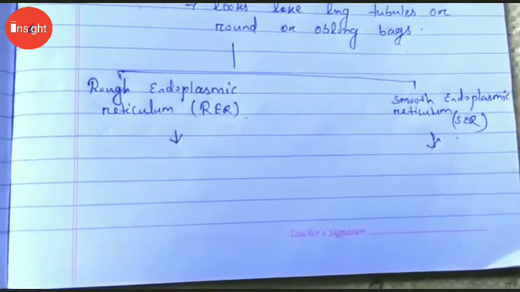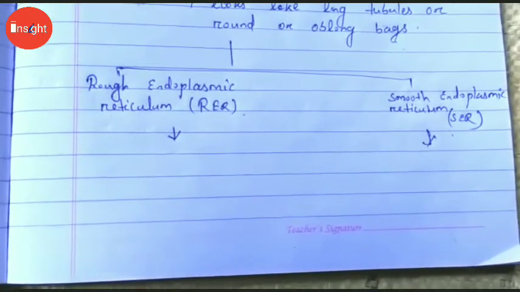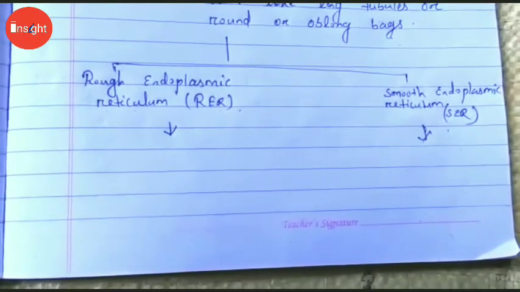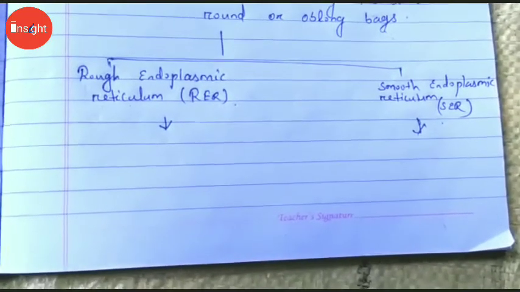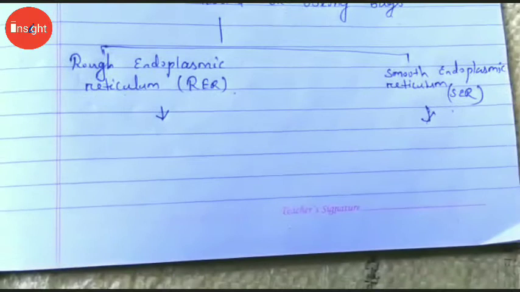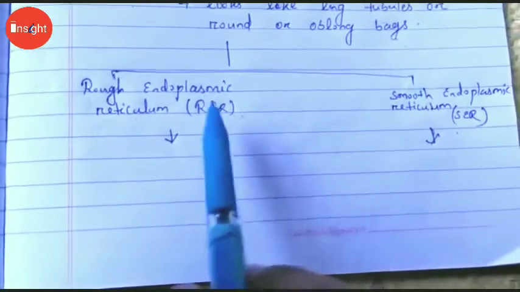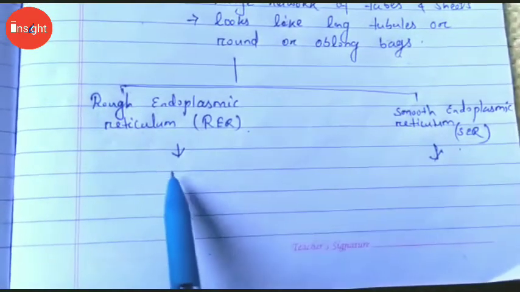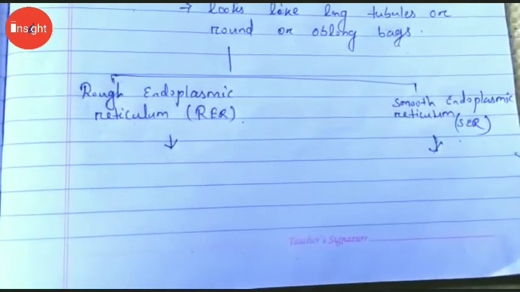Some other proteins and lipids function as enzymes and hormones. Although the endoplasmic reticulum varies greatly in appearance in different cells, it always forms a network system. So there are two types of endoplasmic reticulum, rough endoplasmic reticulum and smooth endoplasmic reticulum.